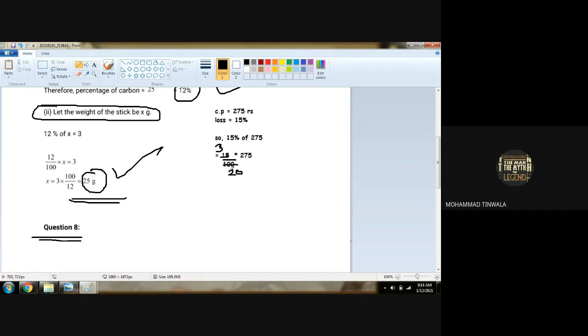Is it correct? Yes. 5 4s are 20, 5 5s are 25, 2 will be beside 5, so it will be again 25. So what we got here is 55 multiplied by 3 will be 165 upon 4. Now in rough you can do it like this.